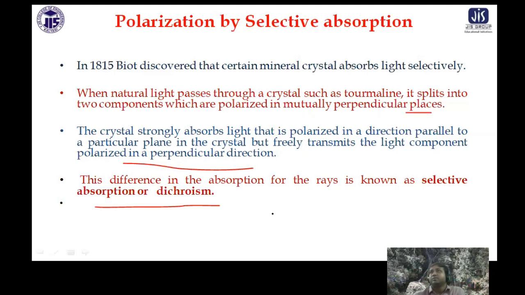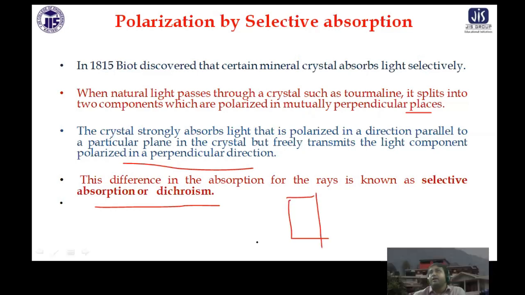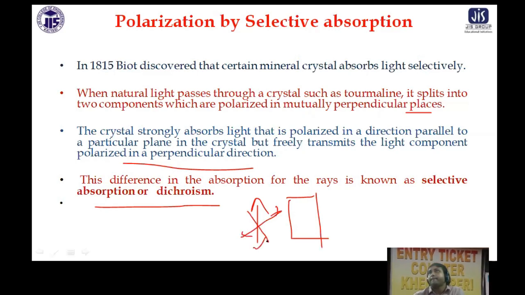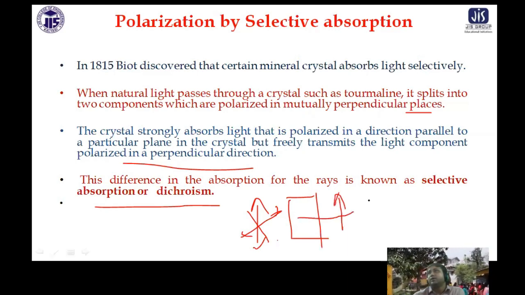So if this is a tourmaline crystal and an unpolarized light passes through it, after passing through it, it actually gets two components. One is in this direction and one perpendicular to this direction.